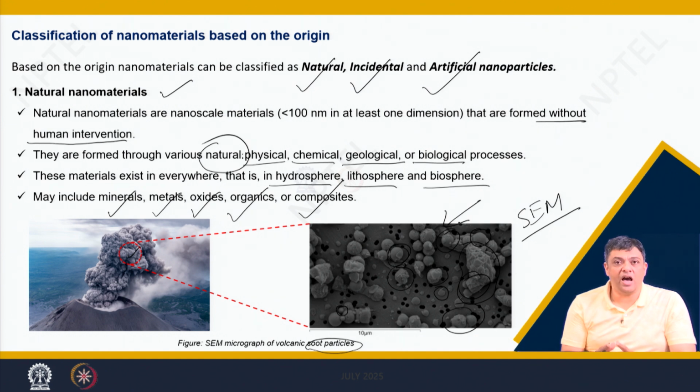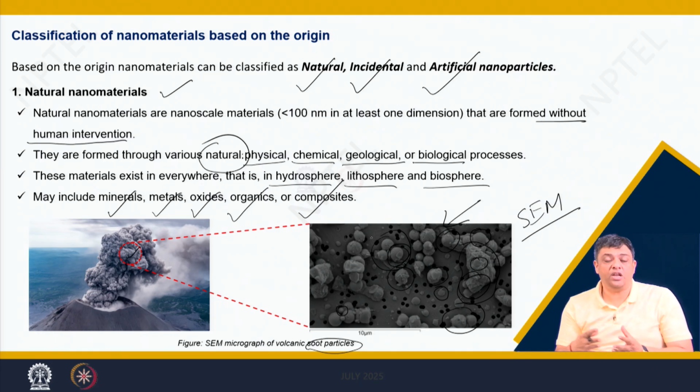Certain particles are agglomerated, and these agglomerated particles can also have slightly different shapes than those which are not agglomerated to a high extent. So, just by taking this picture, you have been able to analyze and infer so much information about the particles which come out from the volcanic eruption.